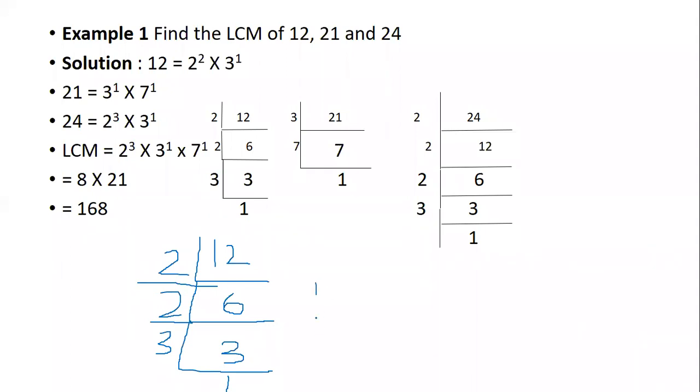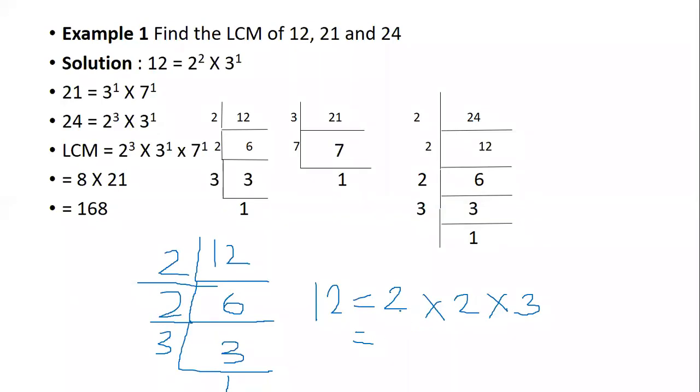Now, how can I write 12? 12 is equal to 2 into 2 into 3. Can I write them like that? Yes, I can write them as 2 into 2 into 3.